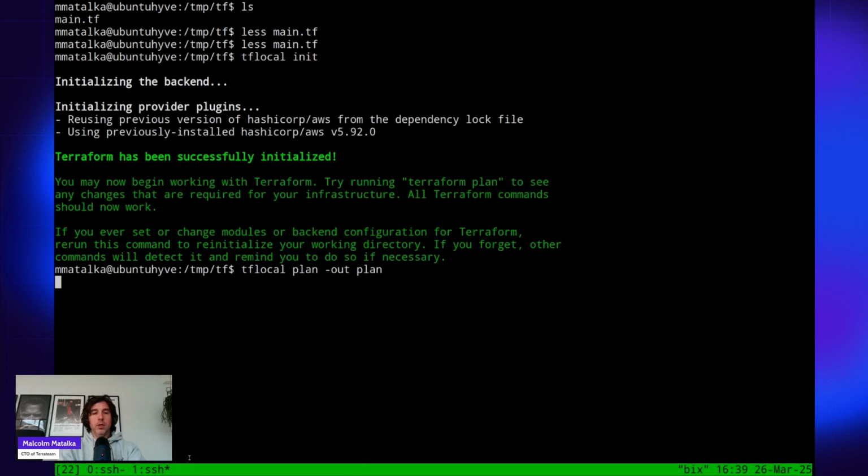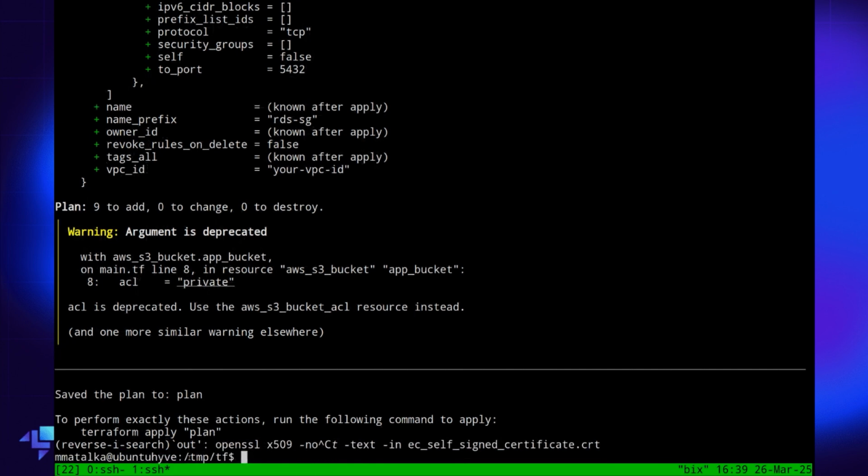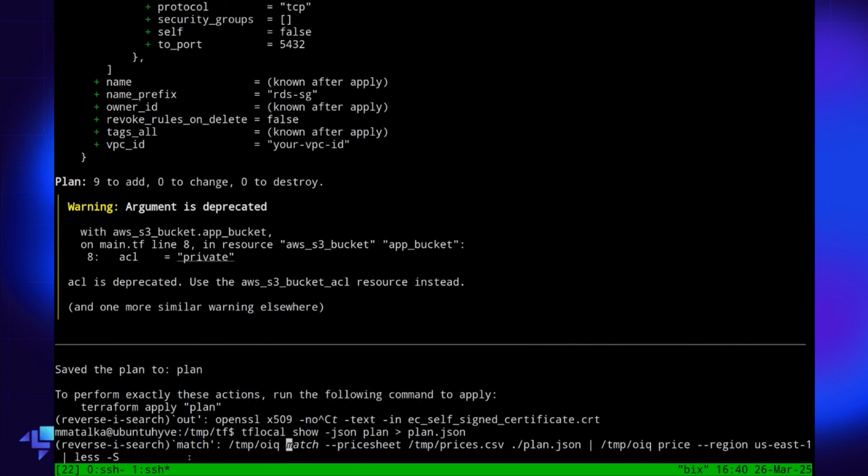And because we're using LocalStack, that will happen pretty quickly. And then we'll output that to a JSON file, because OpenInfraQuote reads in the JSON representation of a plan and a state file because that's more stable. And then let's run it.